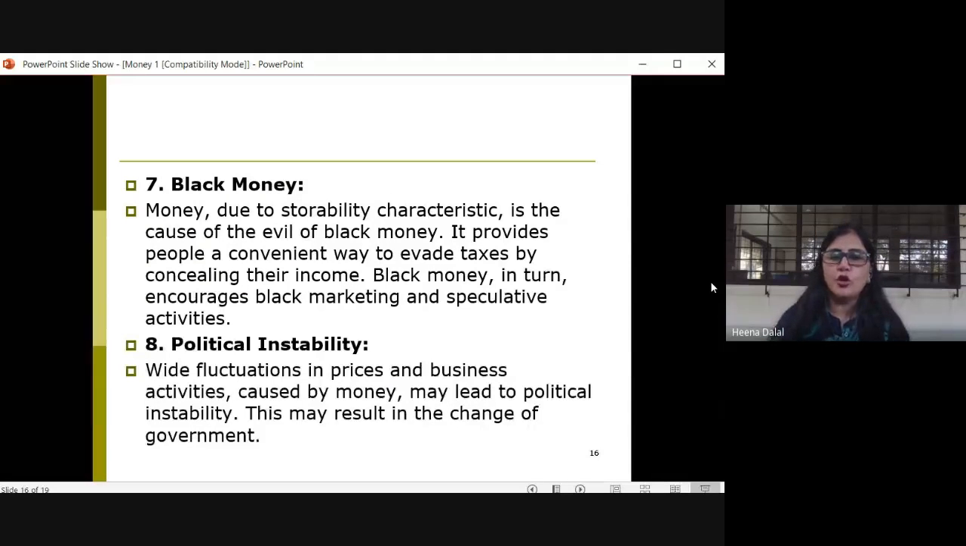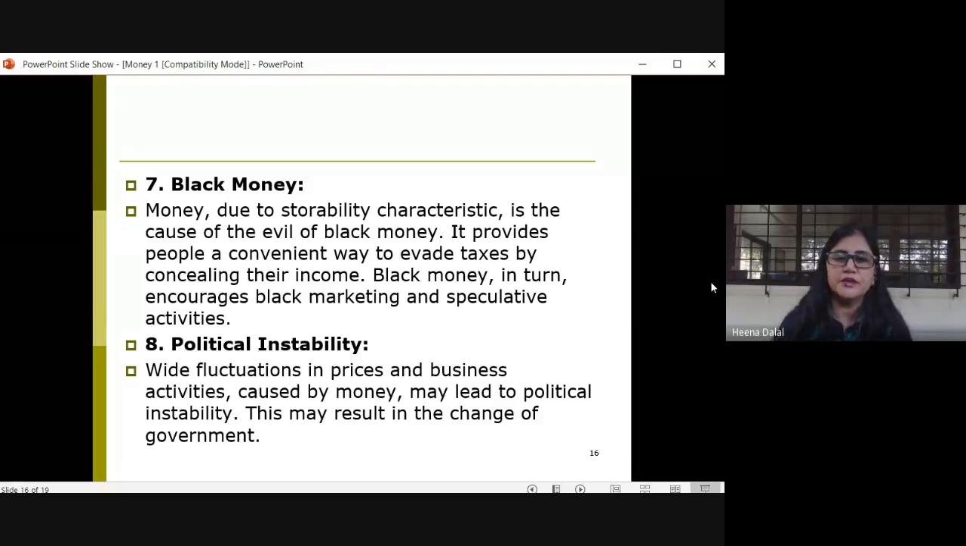Now, we all very well know that people try to evade taxes, correct? Thanks to Narendra Modi, GST has come, correct? So, one tax, one nation. What happens is that usually, because people hoard money, people try to evade taxes. That is a convenient way to avoid paying taxes. So they conceal their income.